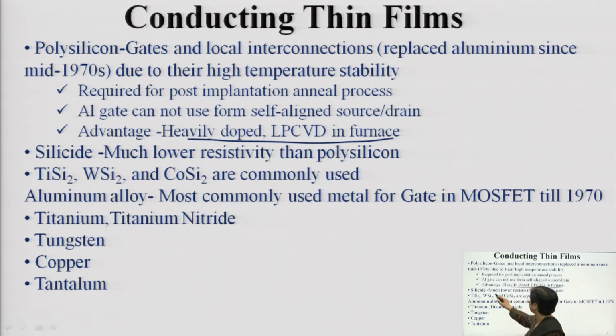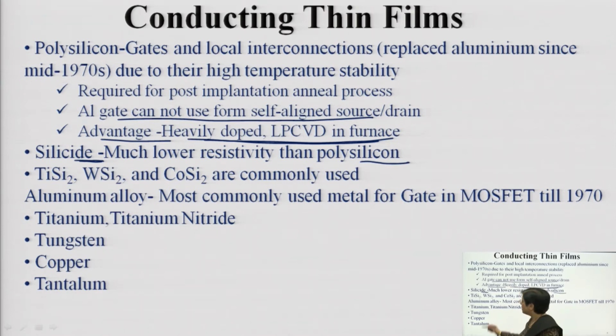An Al gate cannot be used to form a self alignment, whereas polysilicon has advantages: you can make use of a heavily doped furnace also. Whenever there is a heavily doped area, you can make use of polysilicon gates. Silicide is generally preferred because it has much lower resistivity than polysilicon. If you want lesser resistivity, you can go for silicide. Then you have titanium silicide, tungsten silicide, and cobalt silicide. These are the commonly used silicides. Aluminum in alloy form is commonly used for metal.